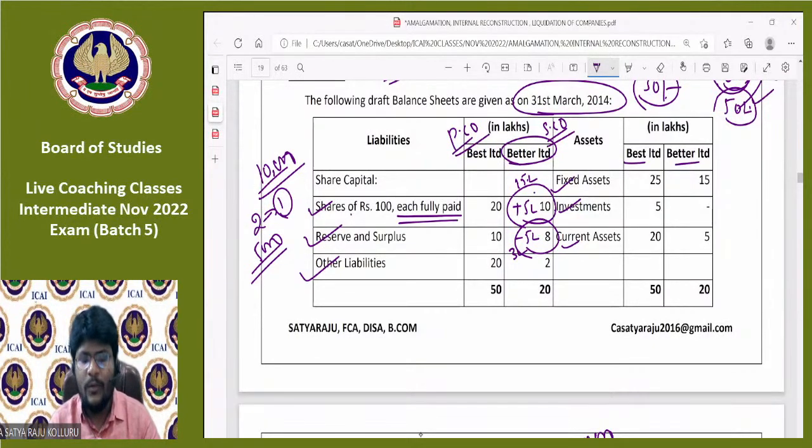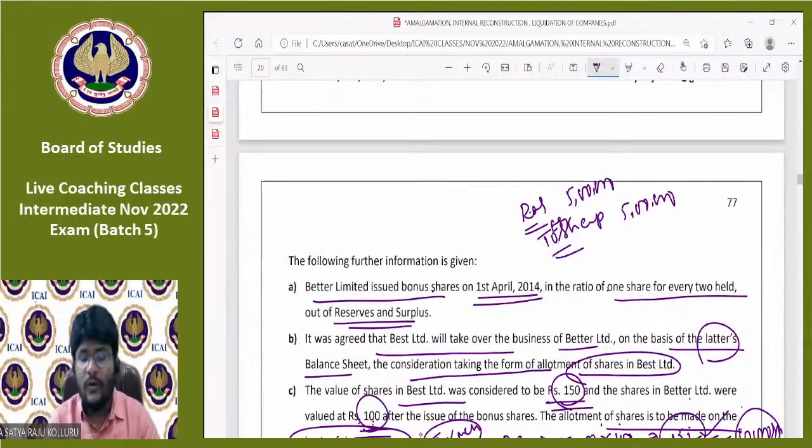Please complete all of that part in your books, but please don't ignore that bonus shares are issued before all such amalgamation entries occur. First, you need to issue the bonus shares, that is, reduce the reserves and surplus and increase the equity share capital by passing the entry reserves and surplus to equity share capital account. After that only, the reserves and surplus and equity share capital can be transferred to the equity shareholders account. Is it okay, guys? All of you, please try that. If you're unable to resolve, I will tell you in the next session.